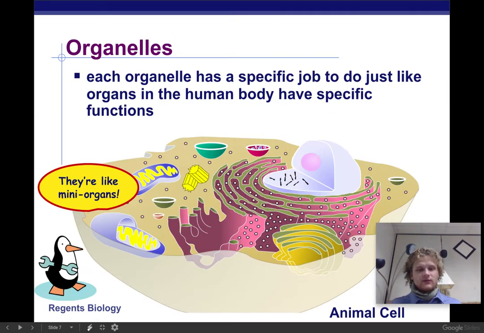All right, so organelles, let's break them down. Like we said, they're like mini organs inside the cell. They're going to help the cell operate and survive, and they each have specific jobs. We're going to be talking about structure and function quite a bit as we go here.